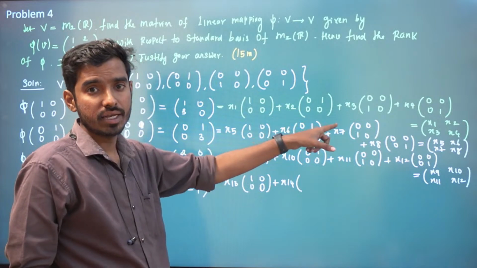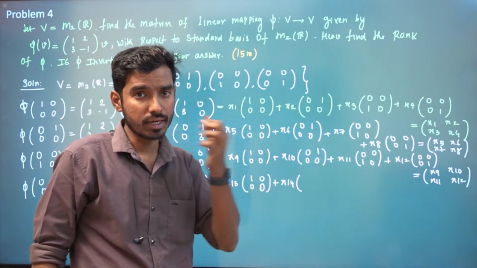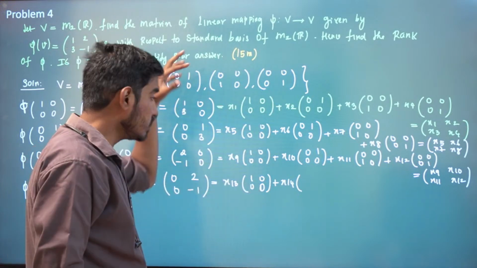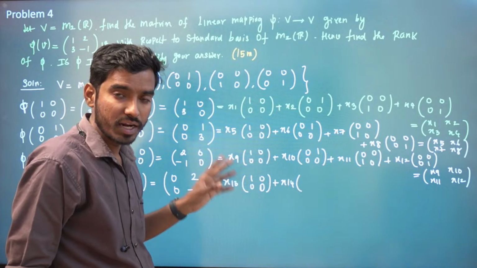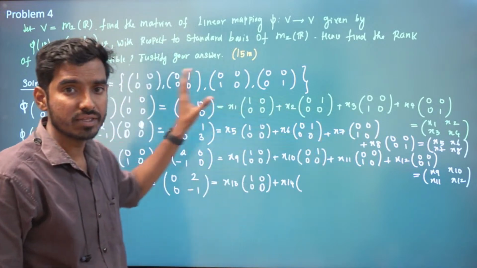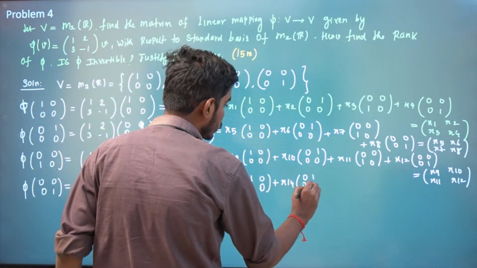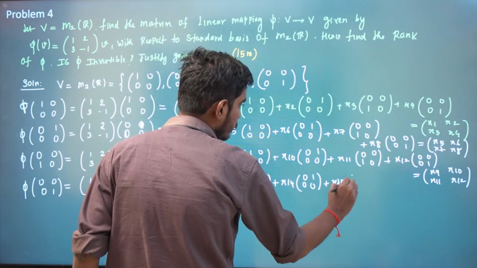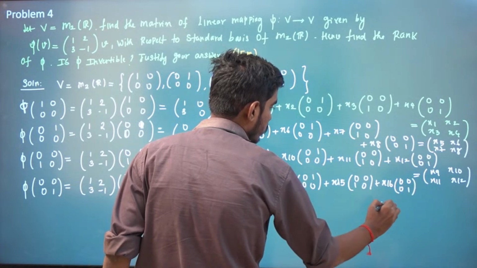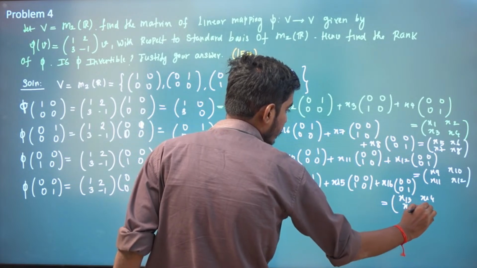How to find x1, x2, x3, x4? I have to write this vector as a linear combination of basis vectors. Those linear combination scalars, that you have to write in a column. Simply, you should not write this vector in a column. Right? This method works if it is a standard basis. If it is a standard basis, then this x1, x2, x3, x4 turns out to be this. It is not true for all. Okay. So x14 times 0 1 0 0 plus x15 times 0 0 1 0 plus x16 times 0 0 0 1. So it turns out to be x13, x14, x15, x16.